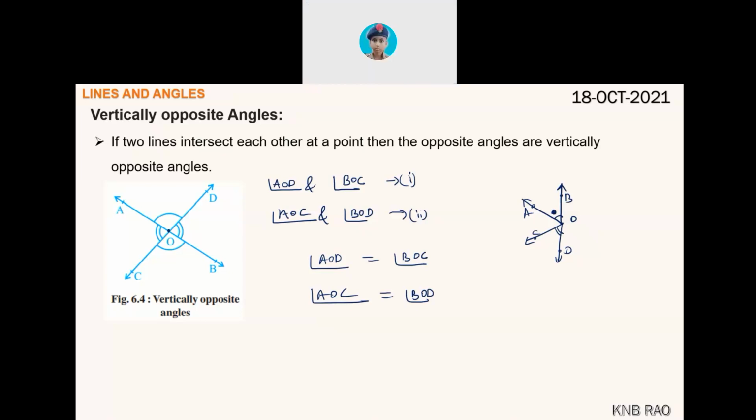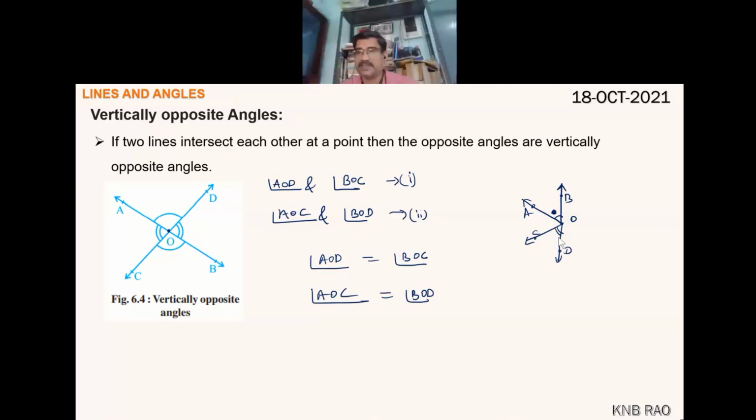Two lines are not present here; it is not two lines intersecting. Here, four rays have a common vertex, common starting point, common initial point O. Angle AOB and angle COD are not vertically opposite angles.